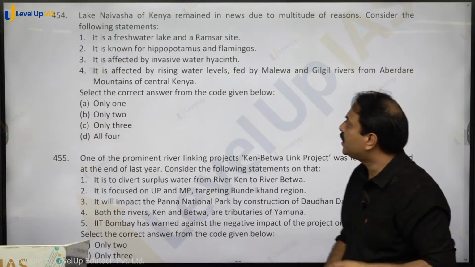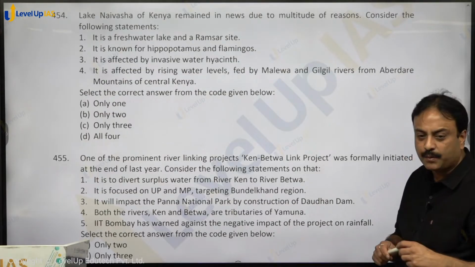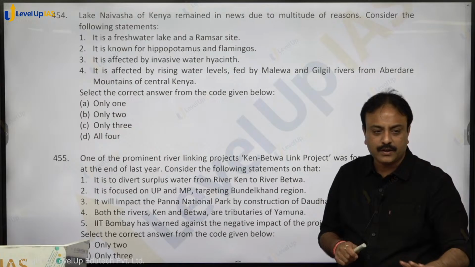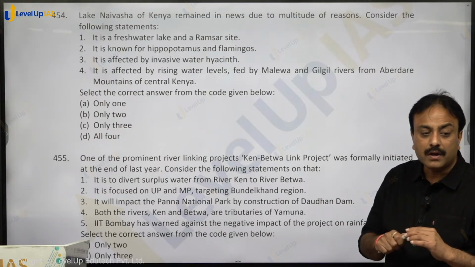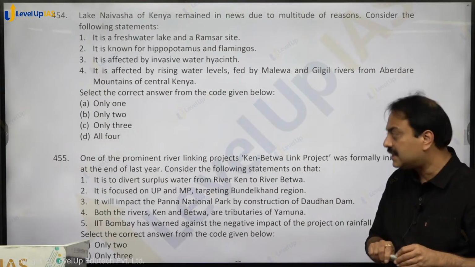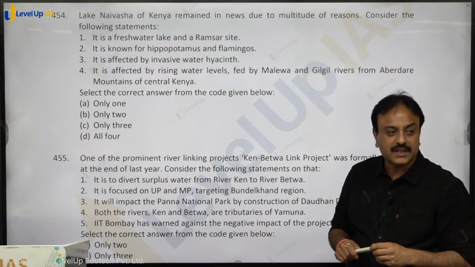Lake Naivasha of Kenya remained in news due to multitude of reasons. Consider the following statements. Naivasha, Kenya की lake news में थी. Why was it in news? For water hyacinth, and for floods. Floods के लिए भी था.